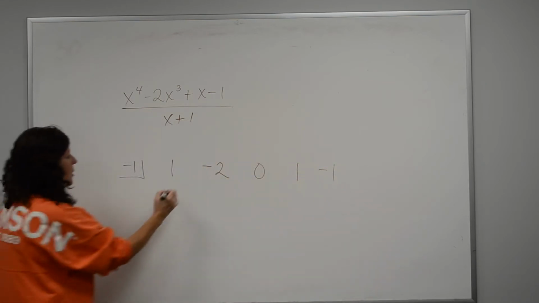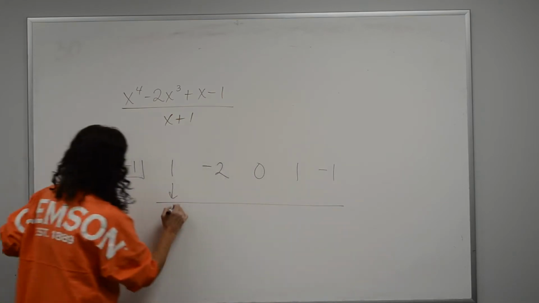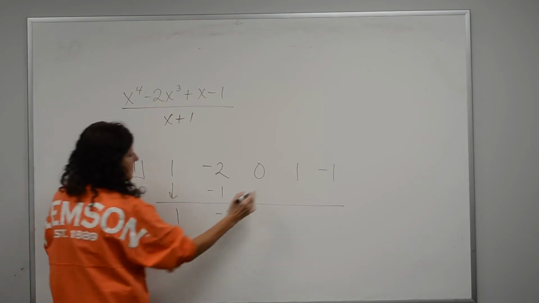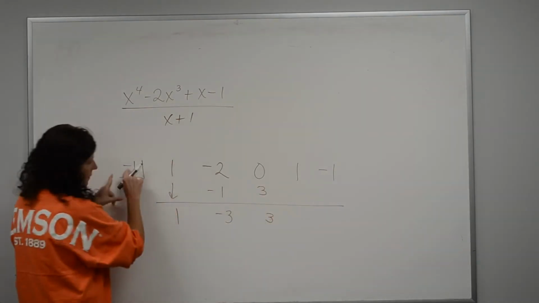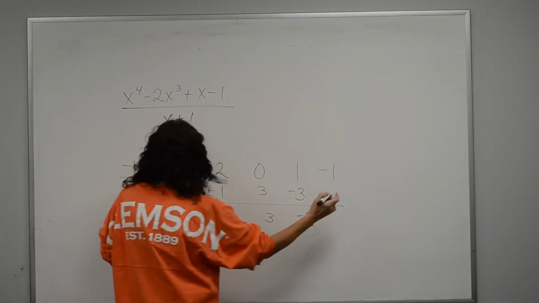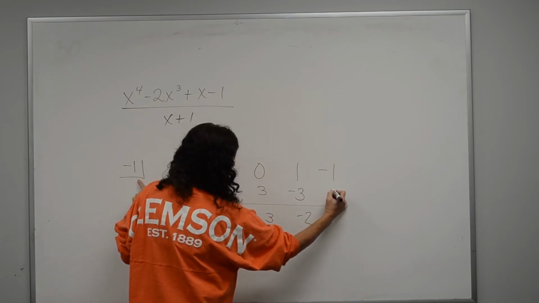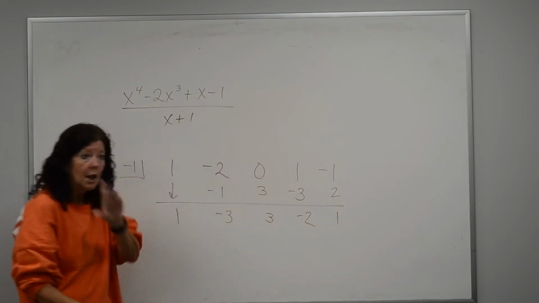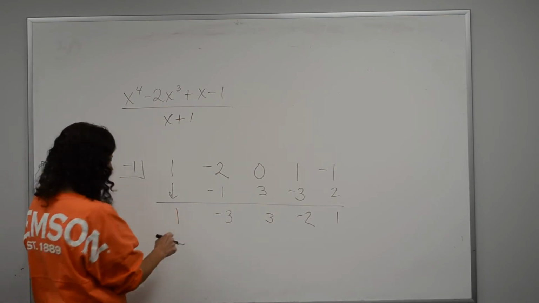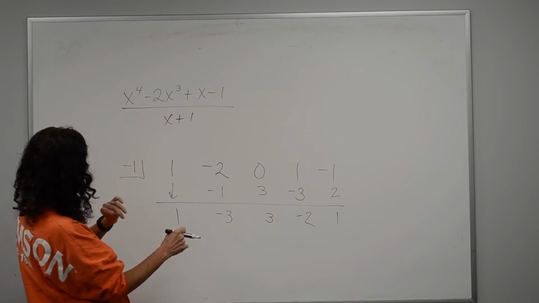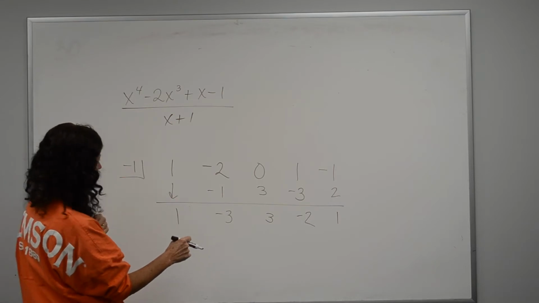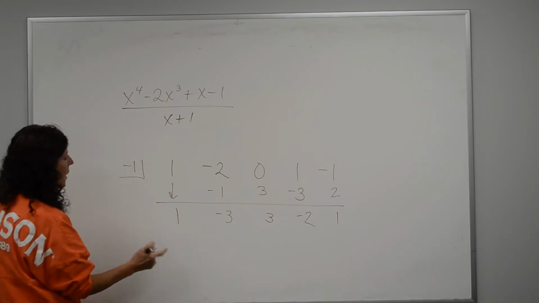Okay, you with me? Bring the first number down, multiply, and then add. Multiply, and then add. Multiply, and then add. Multiply, and then add. So that's a 2, so I'm going to get a 1 right there. So this one has a remainder, okay? Does that make sense? All right, if I didn't mess up on my math, y'all make sure that my math is good. I think it's good.